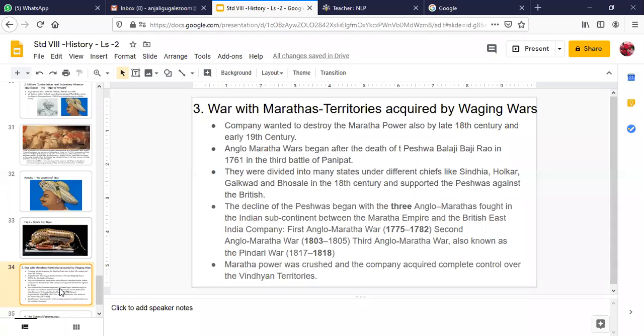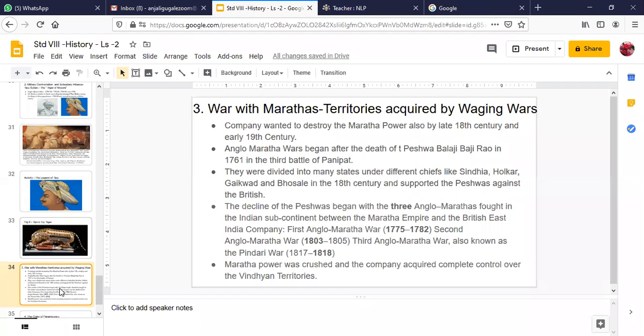Okay children, now when we talk about the Maratha kingdom, in your last class about the Marathas in the 18th century, you have known about Shivaji Maharaj, and after that you have learnt about the three famous Peshwas, Balaji Vishwanath, Baji Rao and Balaji Baji Rao, and finally in the third battle of Panipat in 1761 he died. We have already studied that in your previous class. I hope you all remember. Yes, we had that lesson on the Maratha power.